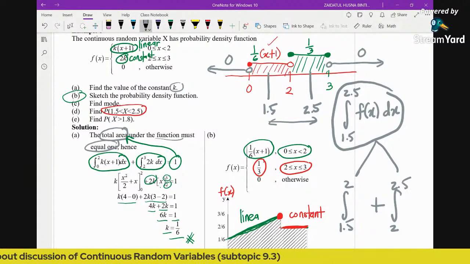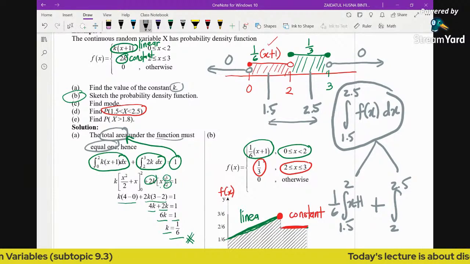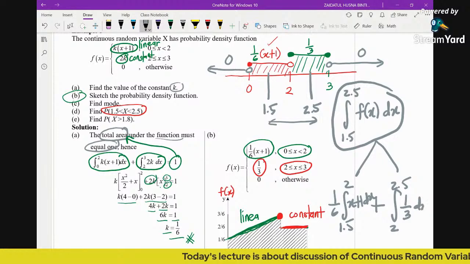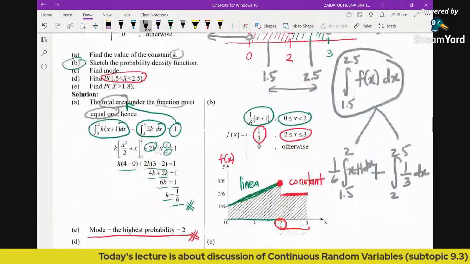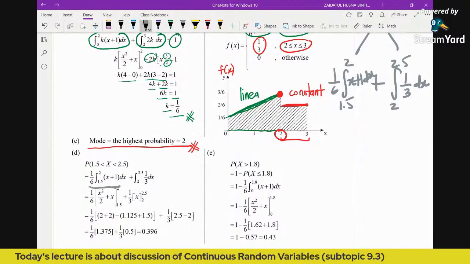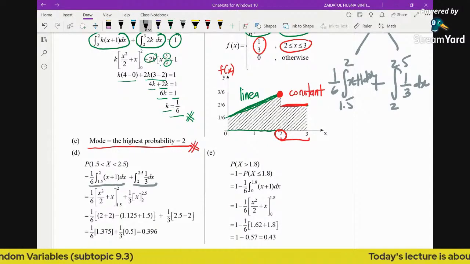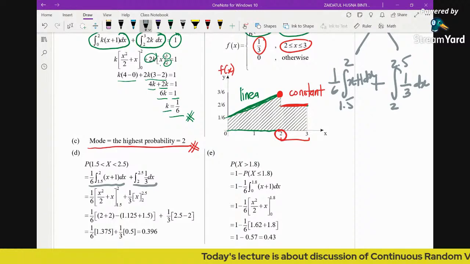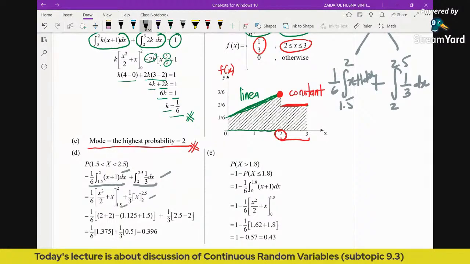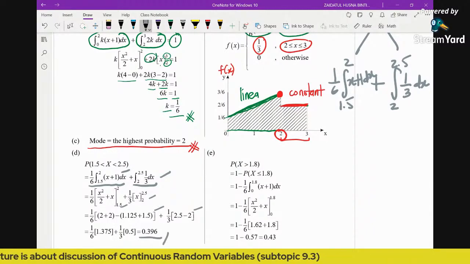The first integral will involve the linear function, while the second integral will involve only the constant function. You can see in the solution there are two different integrals provided here, because to find the probability from 1.5 until 2.5, the region crosses over two different functions. You just integrate as usual, substituting limits, and then you will have the probability.